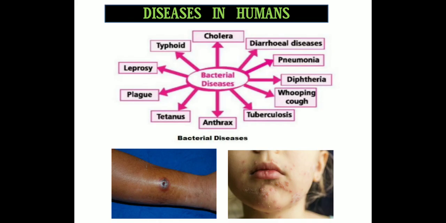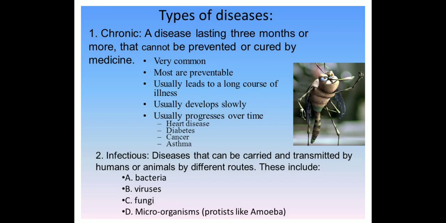Diseases in humans can be caused by bacteria, viruses or any other microorganisms. Examples of bacterial diseases are cholera, typhoid, tetanus, tuberculosis, pneumonia, etc. You can see the pictures there. Now, diseases can be communicable and non-communicable. Communicable diseases are microbial diseases that can spread from an infected person to a healthy person through air, water, food or physical contact. Examples: cholera, common cold, chickenpox and tuberculosis.